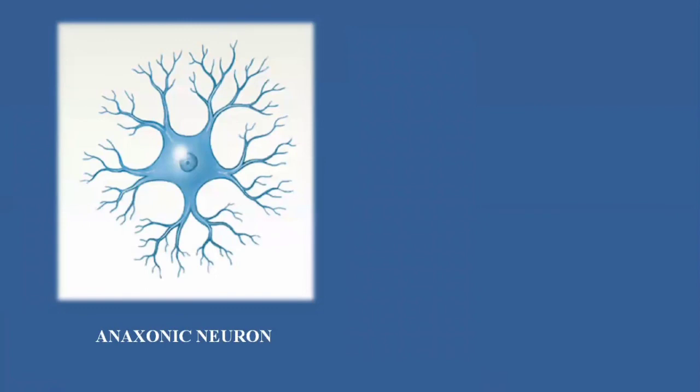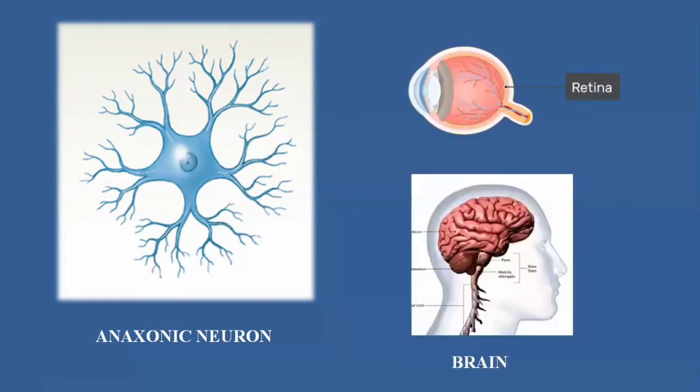Besides these unipolar, bipolar, multipolar, and pseudo-unipolar neurons, there is another type of neuron, the anaxonic neuron. As you can see, it has the cell body and multiple dendrites, and there is no axon present. That's why it is known as anaxonic, because there is no axon in this type of neuron, and it has multiple dendrites. What is its function? It is present in the retina and it is found in the brain.